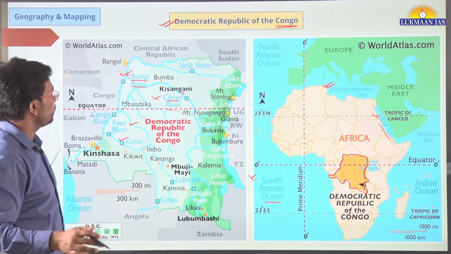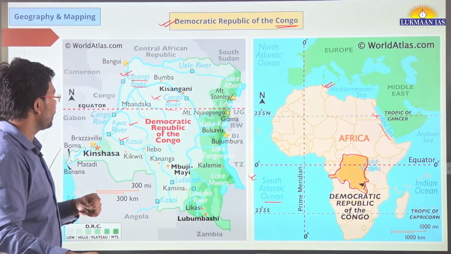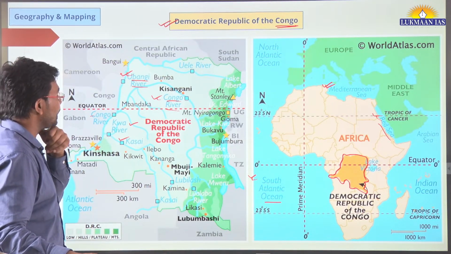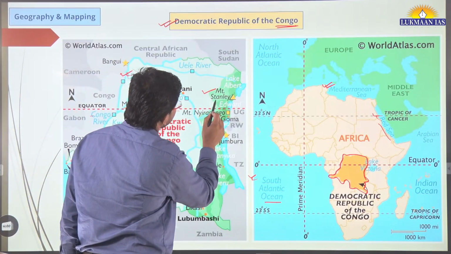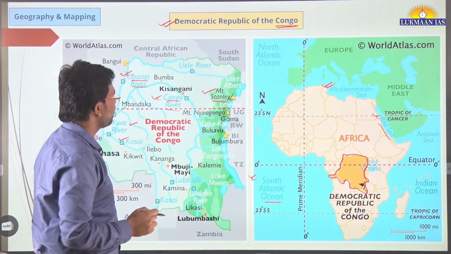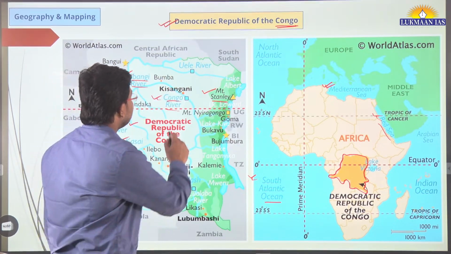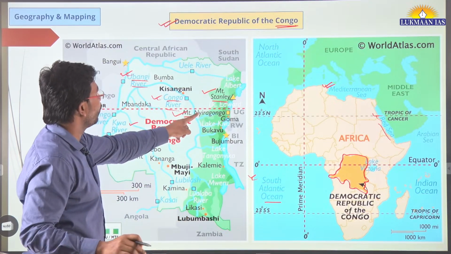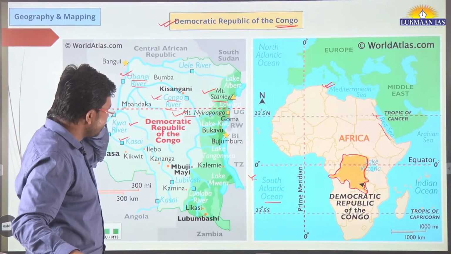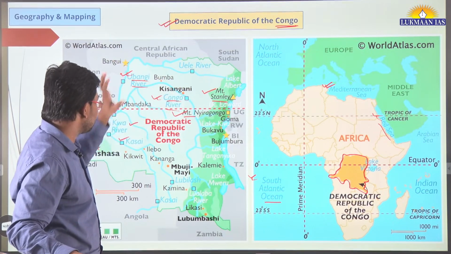If we talk about some of the mountains over here, one of the mountains is known as Mount Stanley. Then we have another mountain which is known as Mount Nyiragongo. So these are some of the mountains that are there.